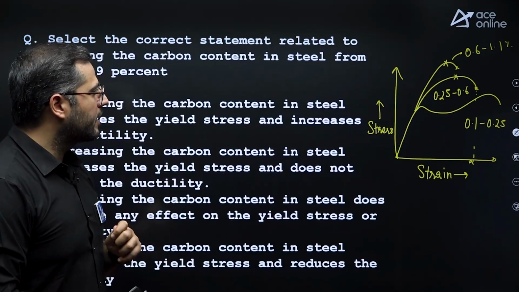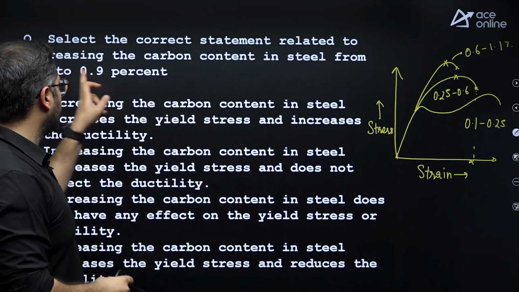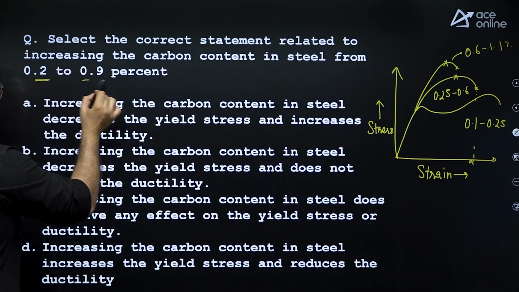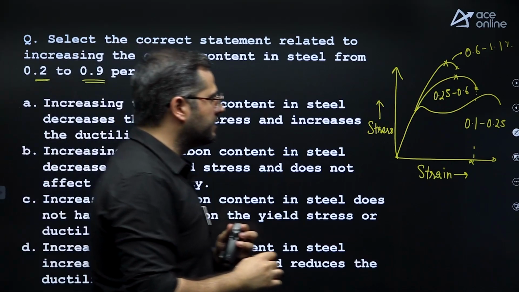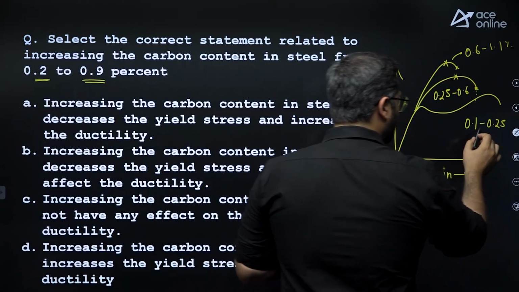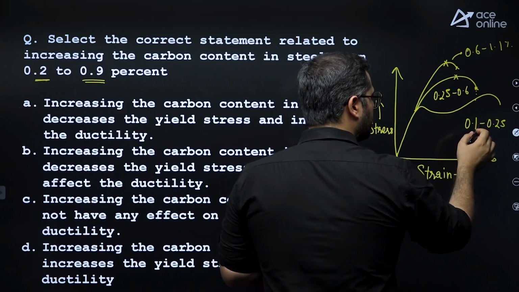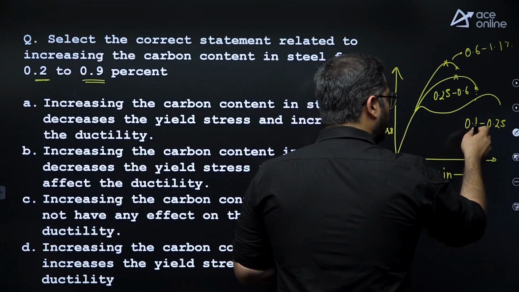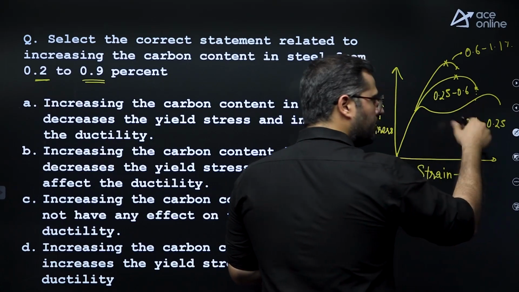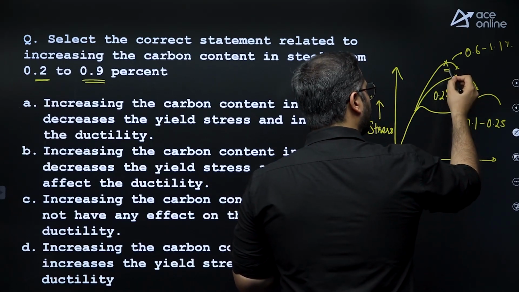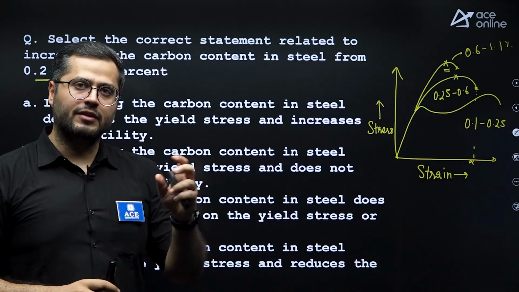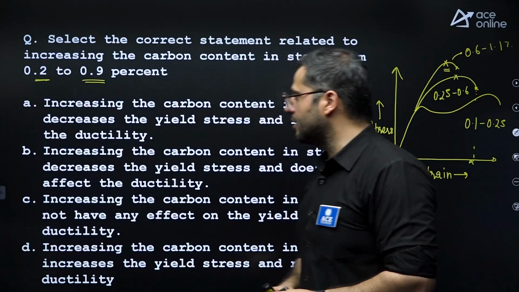After that, they are saying they are increasing the carbon content from 0.2 to 0.9%. That means they are changing the standard steel from 0.2% carbon, which is a low carbon content, to 0.9, which is a high carbon content, right? So they are kind of converting the steel from low carbon steel to high carbon steel.